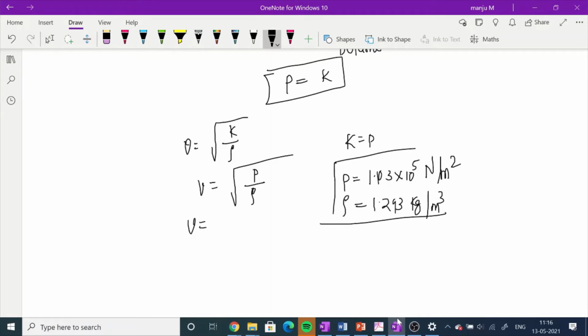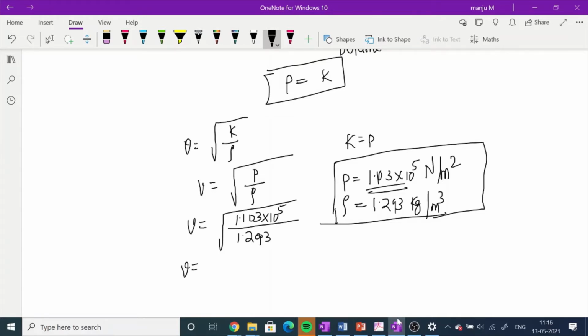So if we substitute this, v is equal to root of 1.103 into 10 to the power of 5 divided by 1.293. What value are you going to get? Please calculate this.